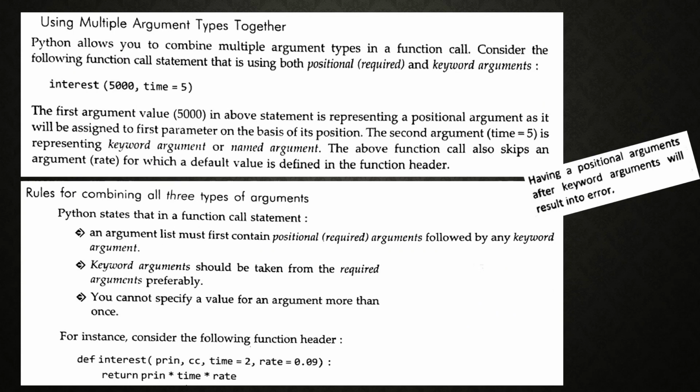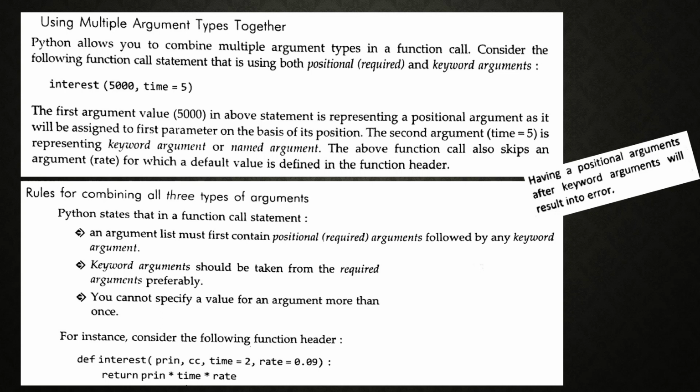Next slide is about using multiple argument types together. Multiple means more than one argument type. Python allows you to combine multiple argument types in a function call. Consider the following function call statement that is using both positional and keyword arguments.